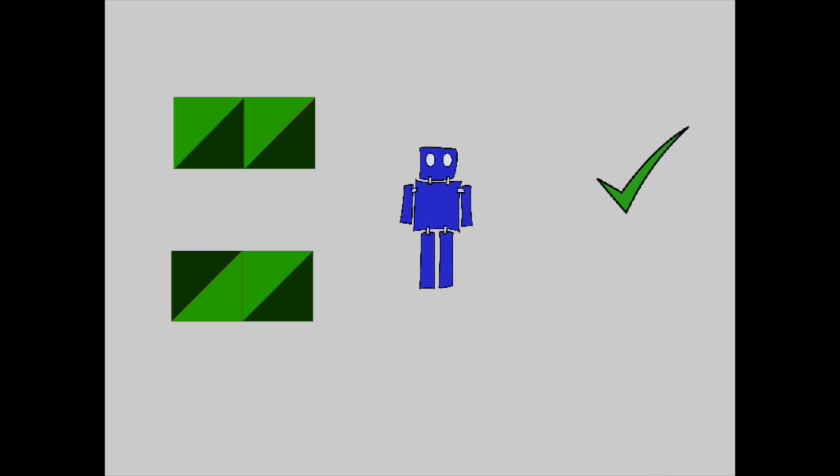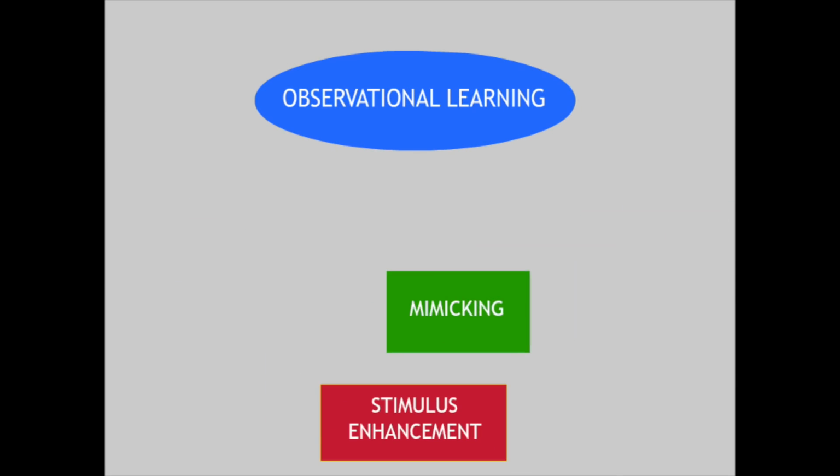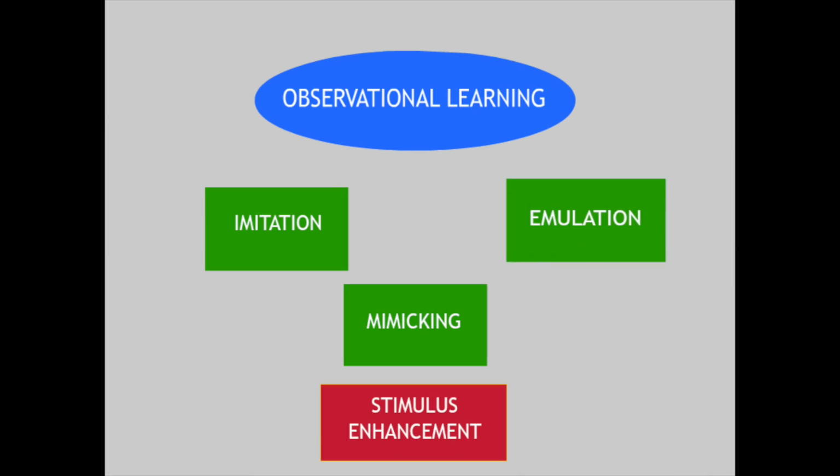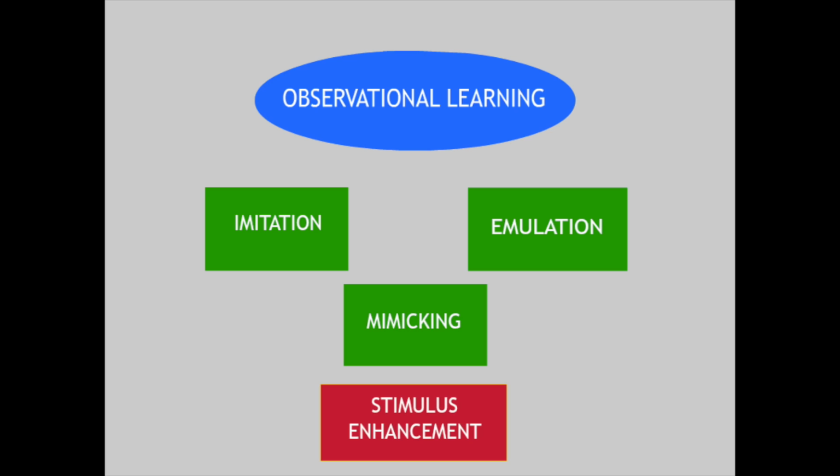According to studies of developmental psychology, observational learning can be classified as stimulus enhancement, mimicking, imitation, and emulation. Based on these types, we propose an approach enabling a robot to learn how to perform a task from noisy demonstrations and generalize that task to new environments.